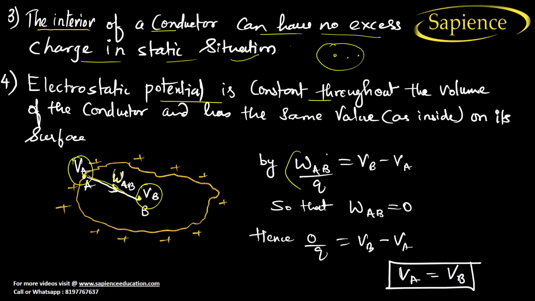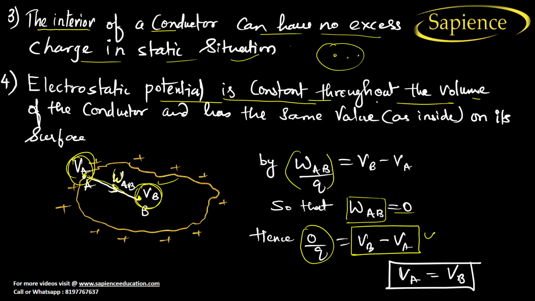So work done in moving a charge from A to B divided by Q is equal to VB minus VA. Now work done from A to B is equal to 0, so from here we can say that potential difference is also 0. So finally, potential at A and B both are equal. So electrostatic potential is a constant throughout the volume of the conductor and has the same value as it has inside or outside. So I hope you have understood now.